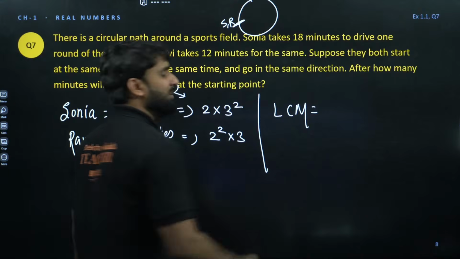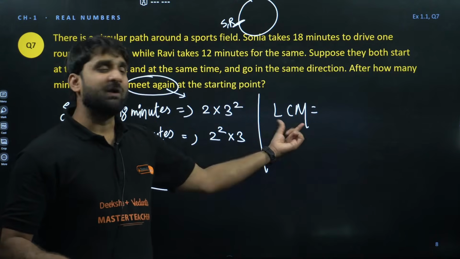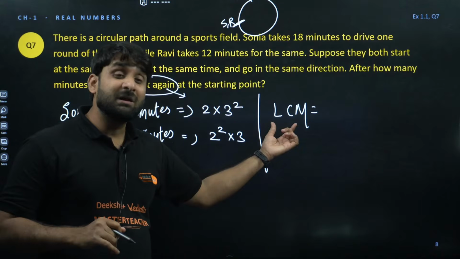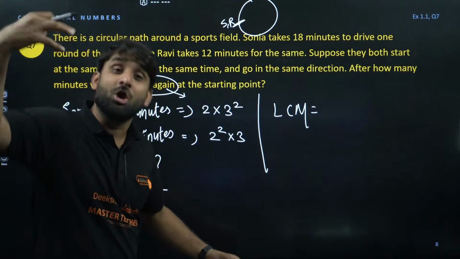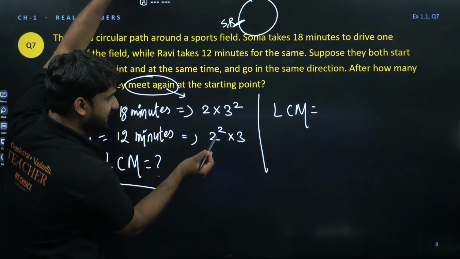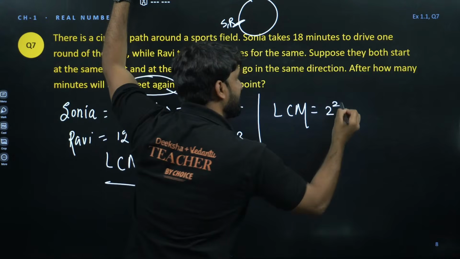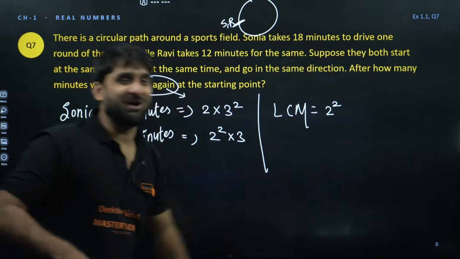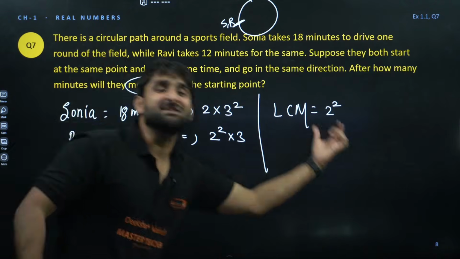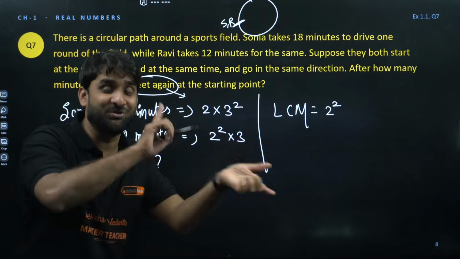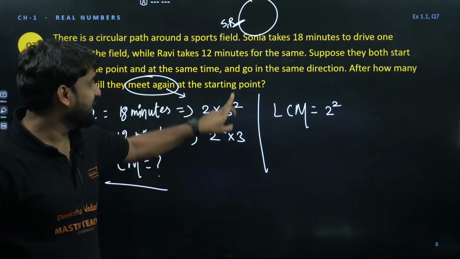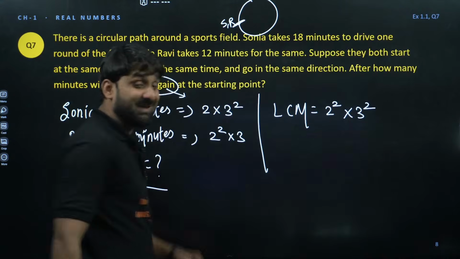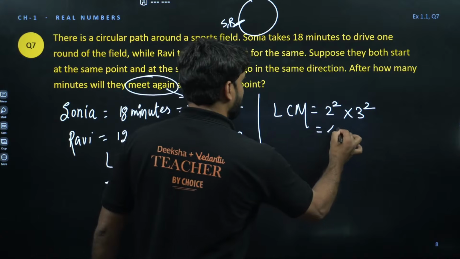My dear champions, I'm always telling you how to find the LCM. LCM is what? Least common multiple. So to calculate the LCM, always take the greatest power. Here is 2, here is 2 square, so which will be considered? 2 square. Least common multiple means greatest power. Highest common factor means smallest power. Opposite, this is the game of opposite. 3 to the power 2, 3 to the power 1: which will be considered? 3 to the power 2, the highest. So what will be the result?